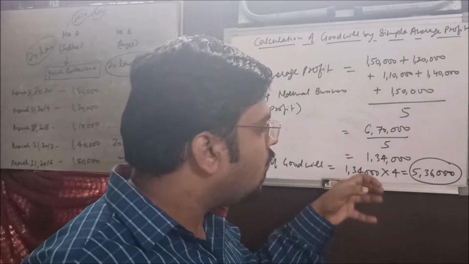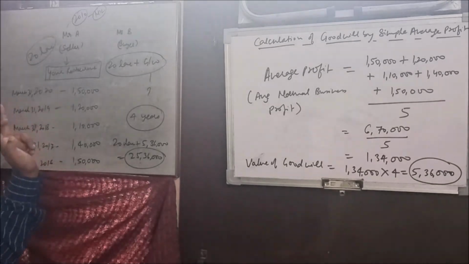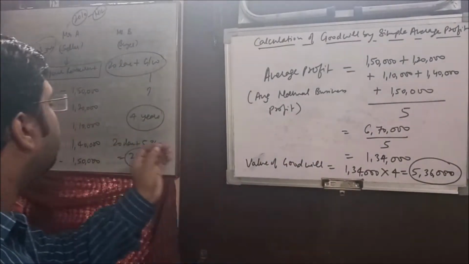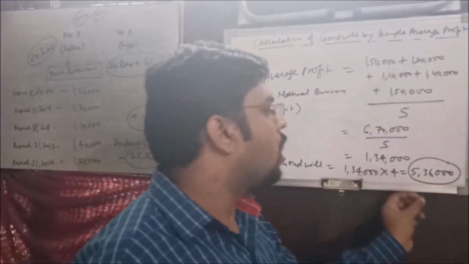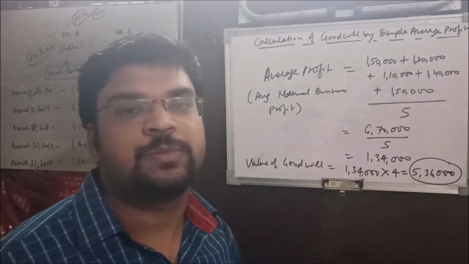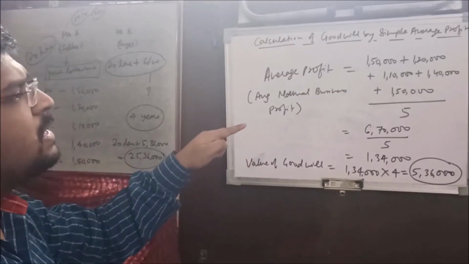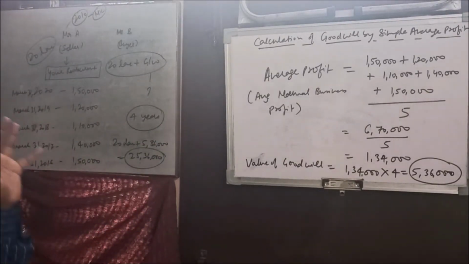Okay, so the total goodwill that was generated by Mr. A, the value of that goodwill is 5,36,000. Now Mr. B pays this amount to Mr. A, and now he can mention this amount in his books of account because he has paid the consideration for that. Understood the point? Okay, so why is this method taken? Because the past years' performance can give you a better idea about the goodwill of the organization.